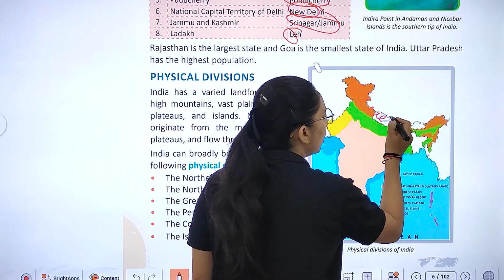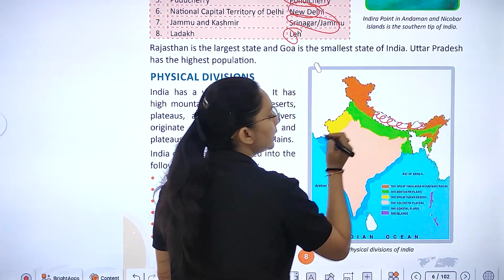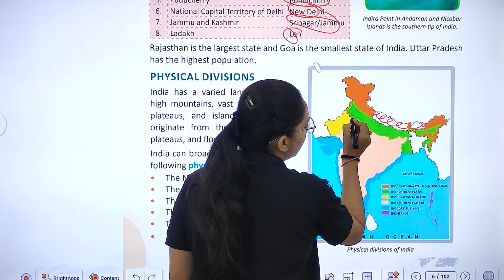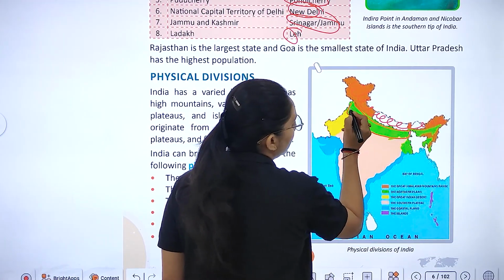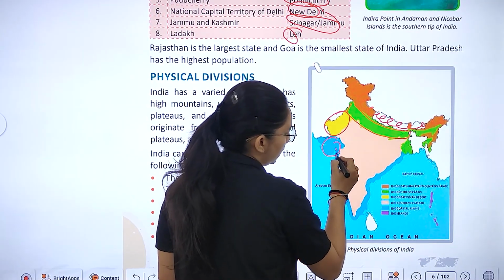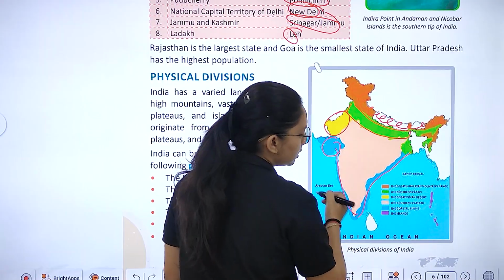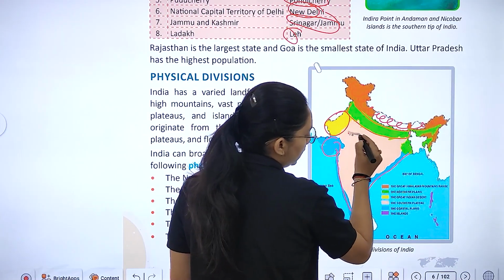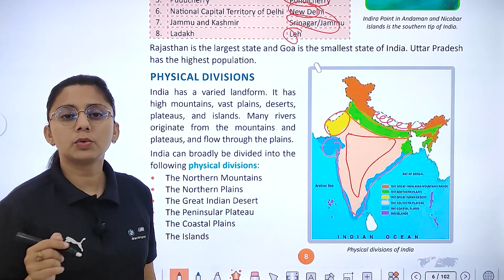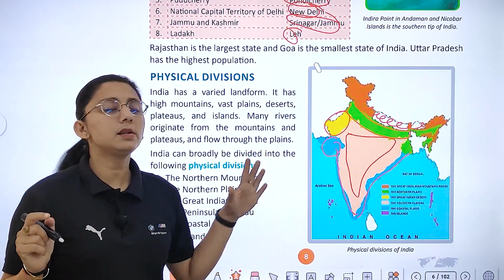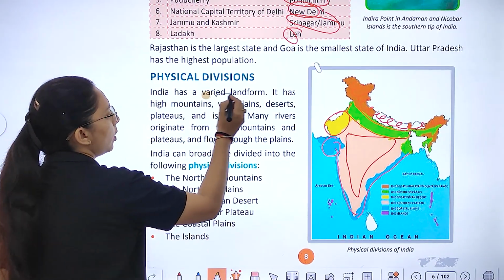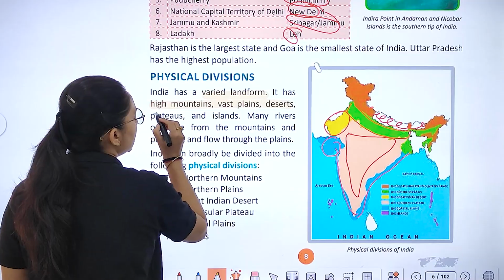This is your northern mountains, which are known as the Great Himalayas. And this is your northern plain. What we call this is the Thar Desert. These are the coastal plains, the western coastal plain and the eastern coastal plain. This is your Deccan Plateau, which is also known as the Southern Plateau, and it is triangular in shape. So India has varied landforms like high mountains, plains, desert and plateau.